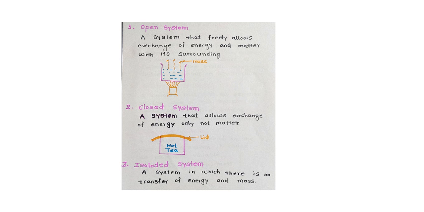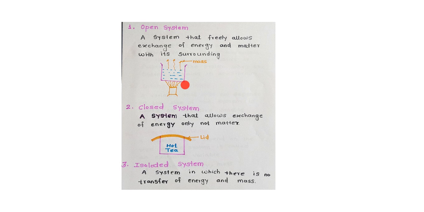In this diagram, take water in a container and just heat it. This is the lamp, the source of heat. After some time, what happens? After heating, the water level comes down.